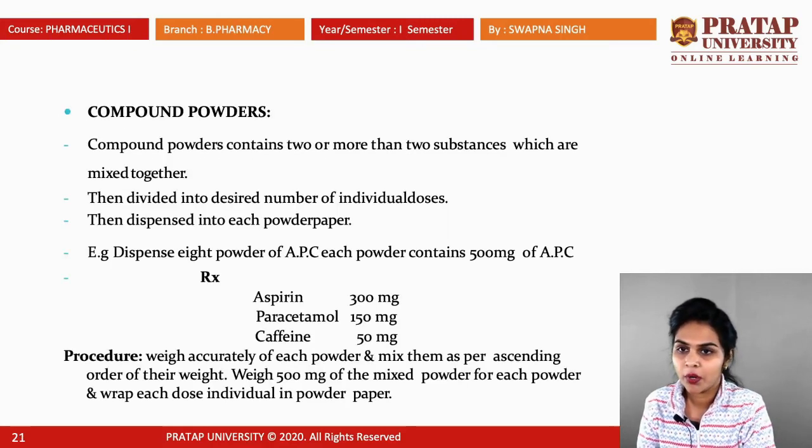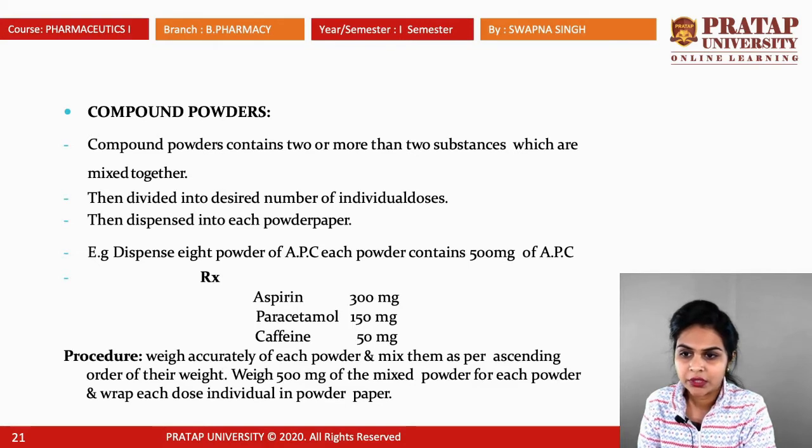Next is compound powders. Compound powders contain two or more substances which are mixed together. If it contains only one substance, that is known as a simple powder, but if it contains two or more substances mixed together, it is known as a compound powder. Then the compound powder is divided into the desired number of individual doses and dispensed into each powder paper.